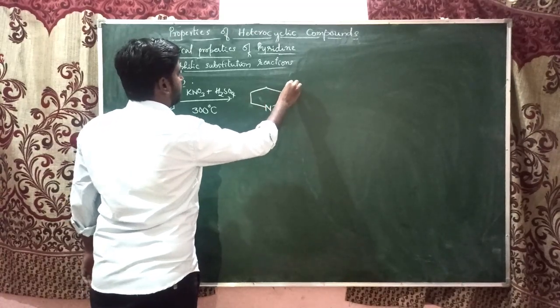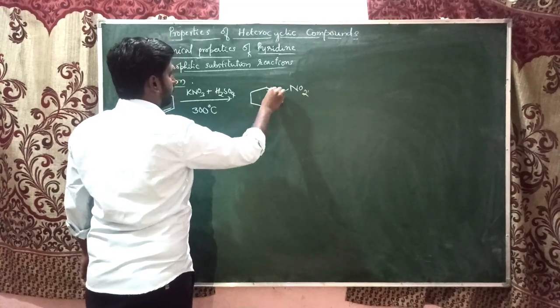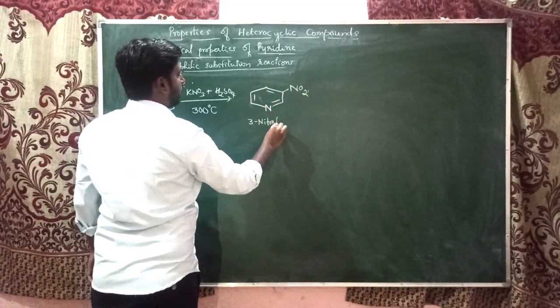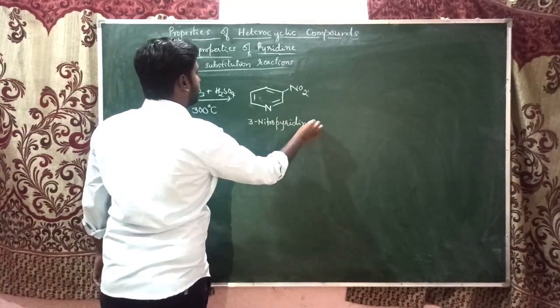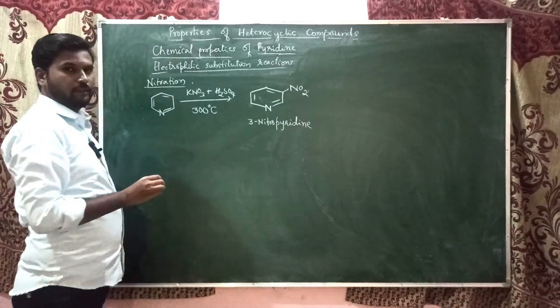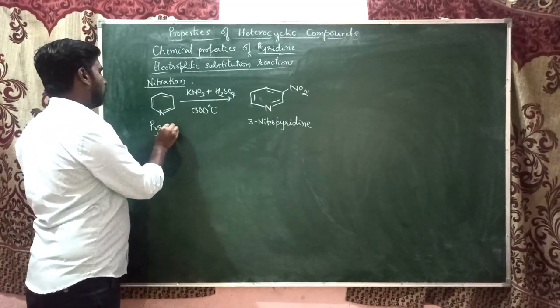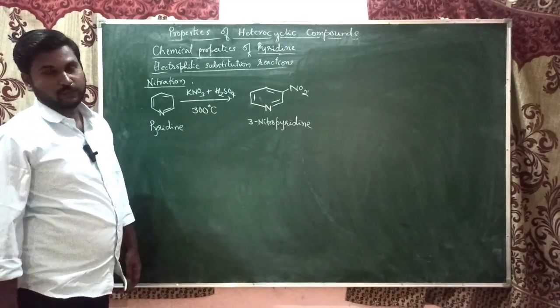Yes, that is nitrated, NO2, 3-nitropyridine. As you have already seen earlier in the case of furan and pyrrole, the reaction used to take place in cold conditions, because they both readily undergo electrophilic substitution reactions.